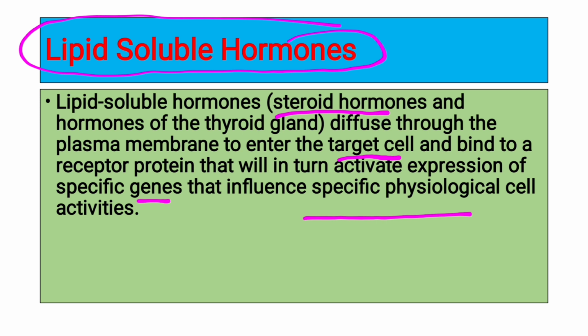So whenever they enter into your cell, they bind with a protein and bring some changes in the genes to perform a specific physiological cell activity, which is the function of that hormone.